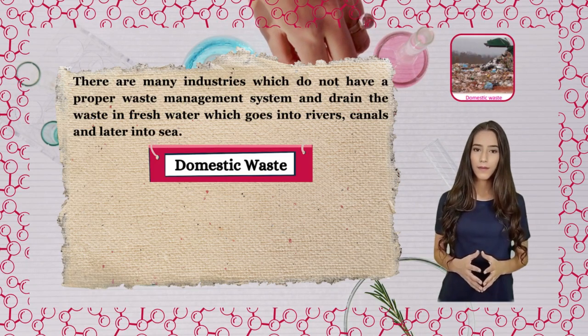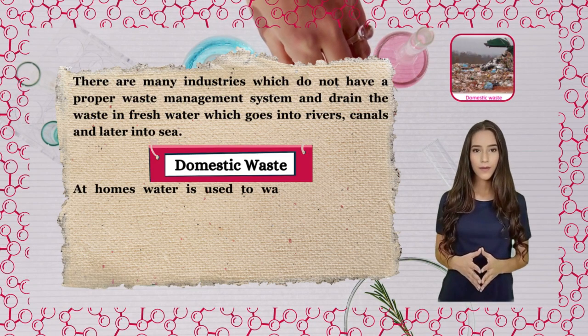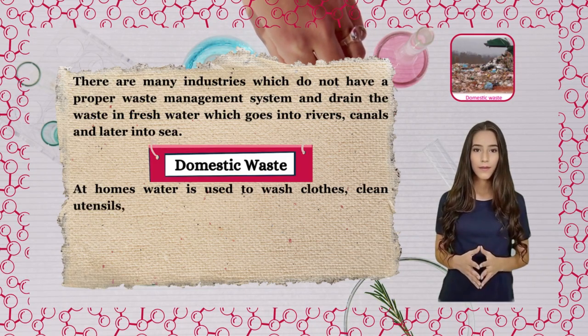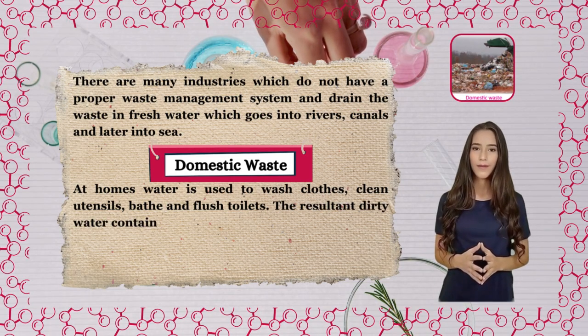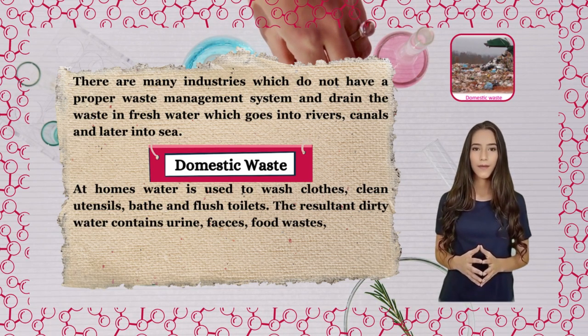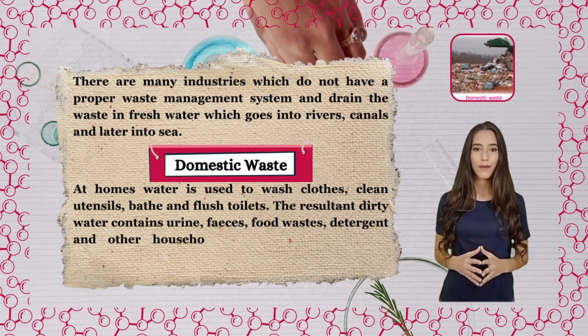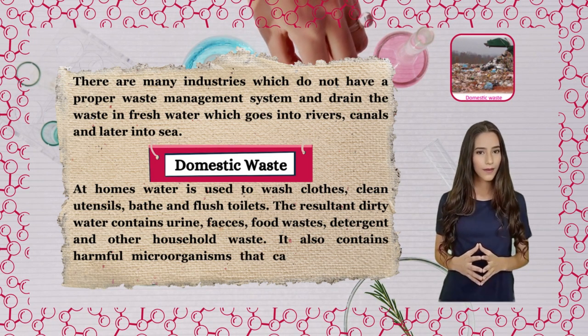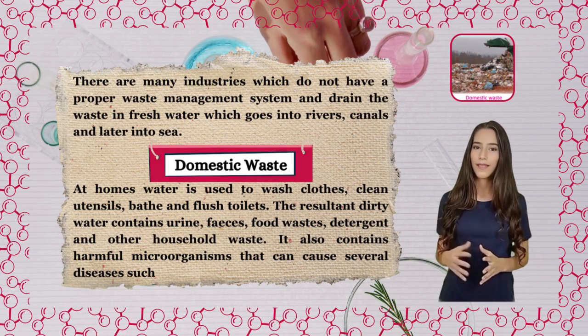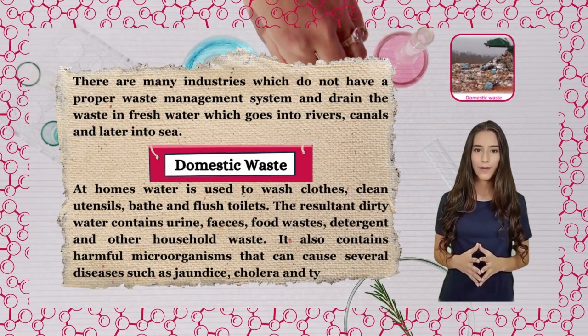Domestic waste. At homes, water is used to wash clothes, clean utensils, bath, and flush toilets. The resultant dirty water contains urine, feces, food wastes, detergent, and other household waste. It also contains harmful microorganisms that can cause several diseases such as jaundice, cholera, and typhoid.